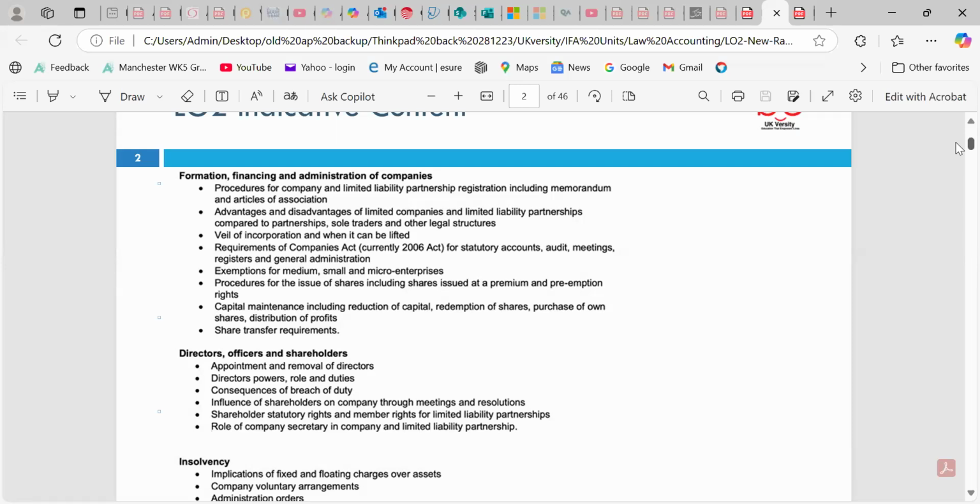So this week, lesson 2, was about the company, how we can register companies and partnerships, but we already know the types of ownership. We can start the business as a sole trader, which is one person. We can start a business as a partnership. We have the Partnership Act 1890. Normally we follow that in the UK, and if we register the partnership as an LLP, which is most of the accounting firms, if they are a big firm, normally they are limited liability partnerships, they register, and then liability becomes limited.